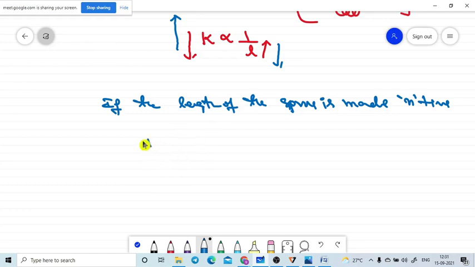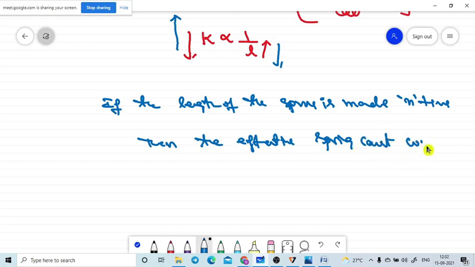Then the effective spring constant, very very important, will decrease by 1 by n times. That is 1 by n into k value.